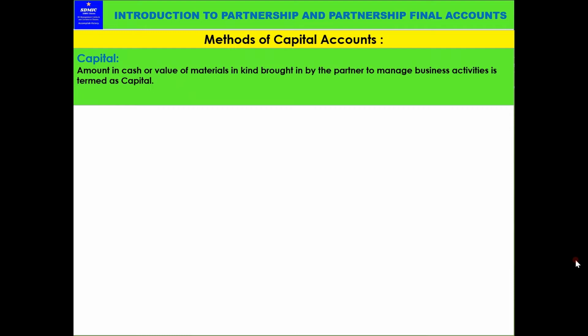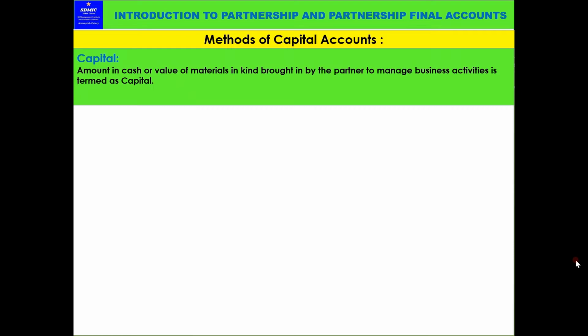This capital we have explained in 11th standard also, when the proprietary concern came, and the terms. When we learn what capital is, there are some terms and concepts we learned in the first year, FYJC 11th standard, and we explained capital also. In part 1 I explained that, and in part 2 also we explained what is capital.